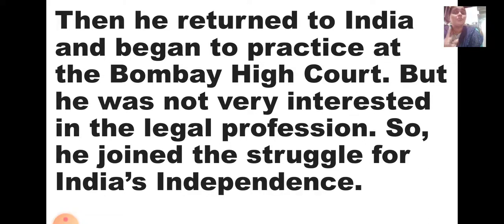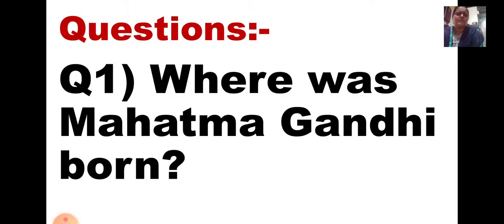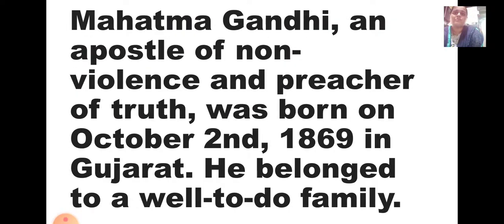Now let us see the questions what are asked on this passage. First one is, where was Mahatma Gandhi born? So it is in the first para itself, we just now saw. Can you see the first line? Now see, the first sentence is, Mahatma Gandhi, an apostle of non-violence and preacher of truth. That you need not write, because the question is asked only, where was Mahatma Gandhi born?